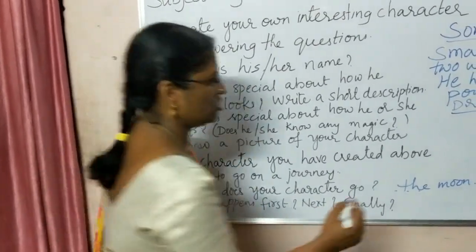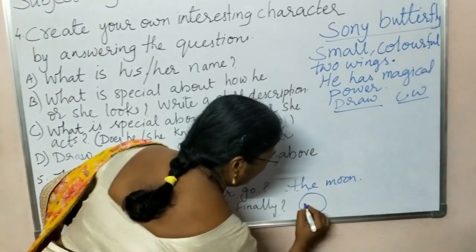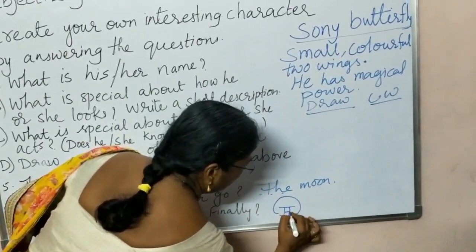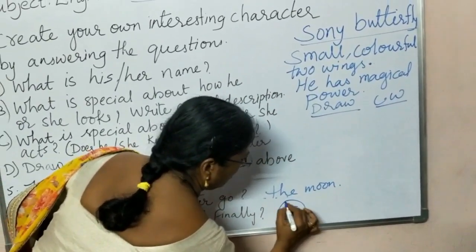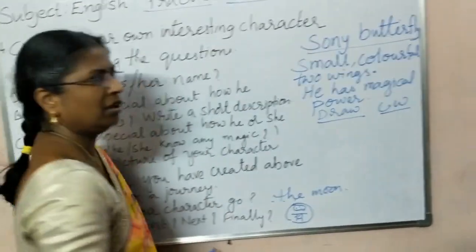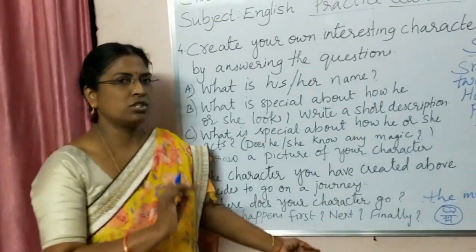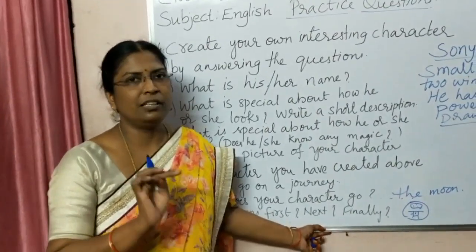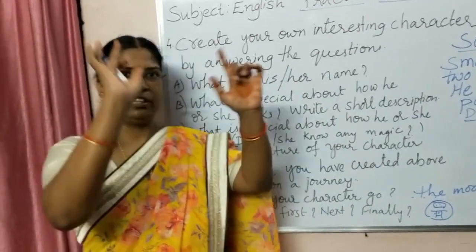So the pod will be like this, children, a round vehicle where inside one chair will be there. On that you will sit. Here some buttons will be there that you have to press. It shows which place you have to choose. You have to type the moon. Then it will take you to the moon.